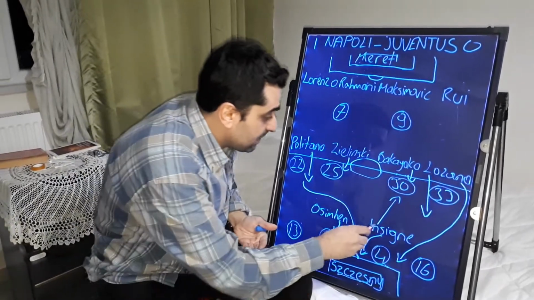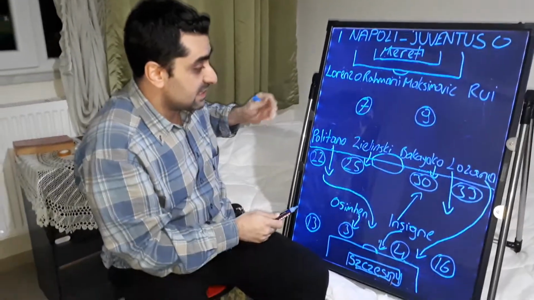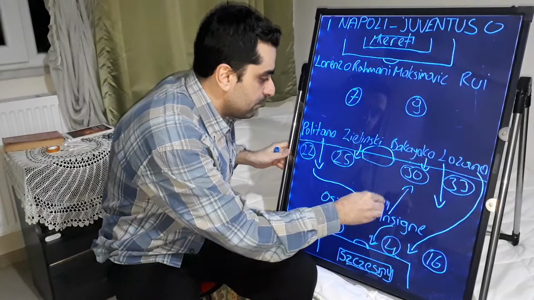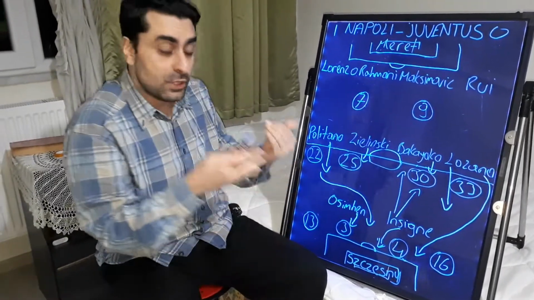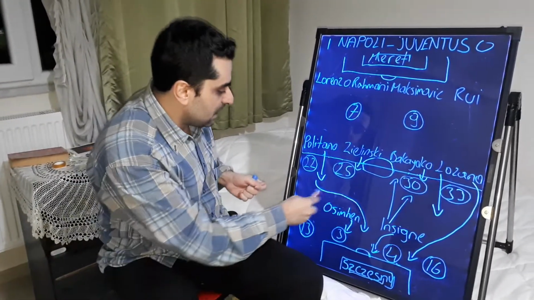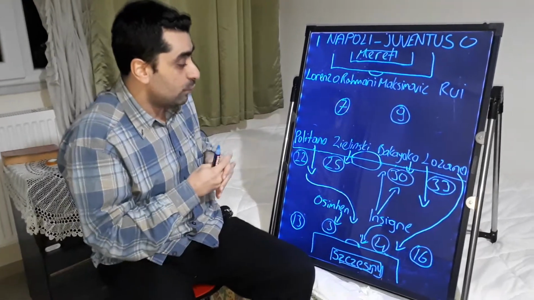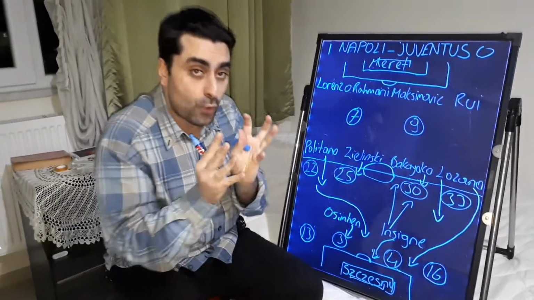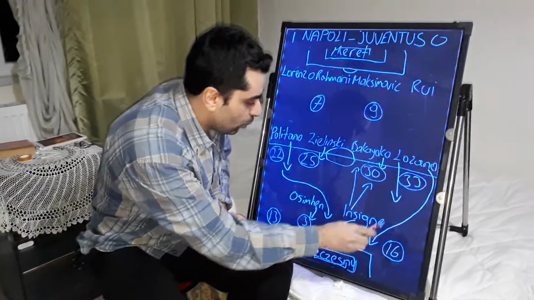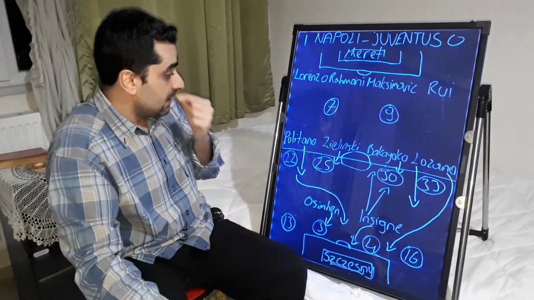Sometimes in Juventus attacks, Insigne came to midfield and helped the team defensively, and Osimhen put so much pressure on the defenders.